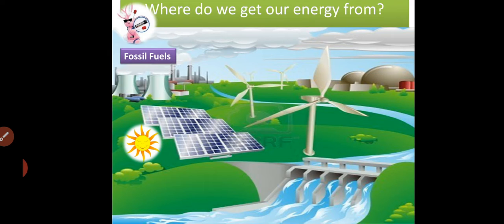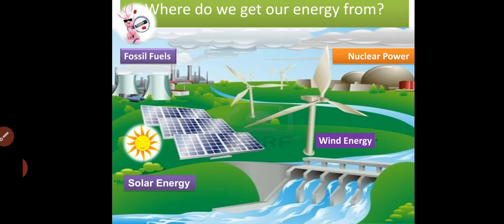Where do we get our energy from? We can get energy from fossil fuels, from the sun, from solar energy, from nuclear power, from the wind, we call it wind energy, and from the water, we call it water energy. When the wind is moving, we can use the energy from the wind. When the water is moving, we can use the energy from the water. The sun gives us energy. The heat of the sun is energy too. Fossil fuels like oil, natural gas, and coal, when we burn them, we can get energy from them.